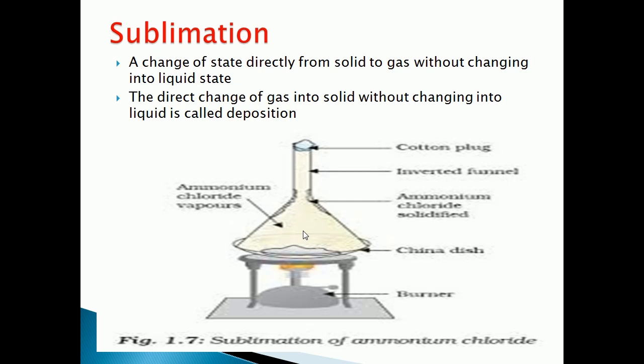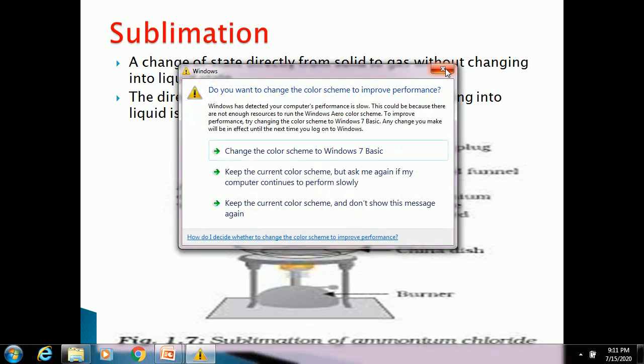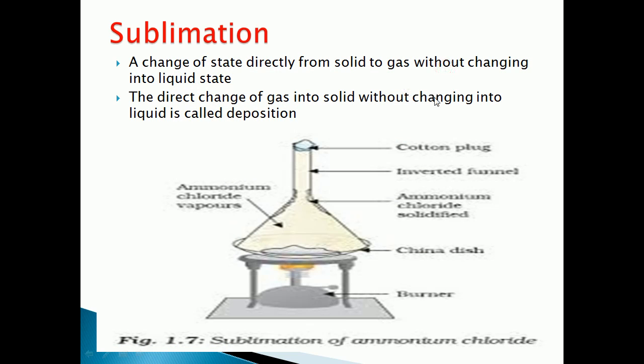Sublimation means a change of state directly from solid to gas. So till now we have seen that solid can be converted into liquid, then liquid to gas. But some substances can be directly converted from solid to gas without changing into the liquid state.